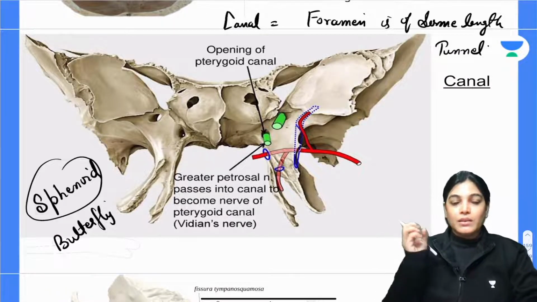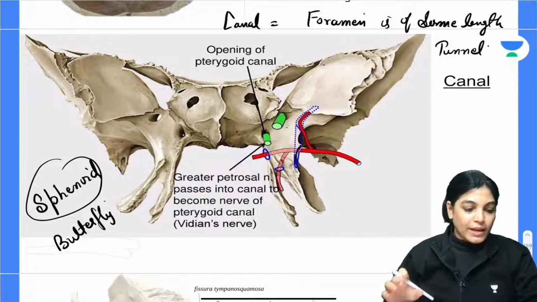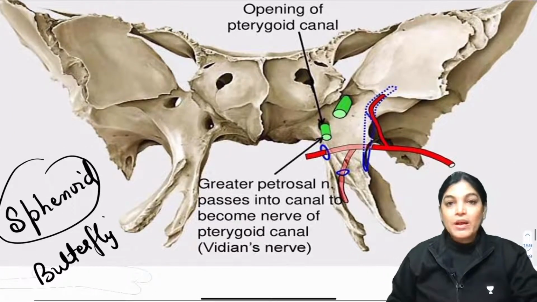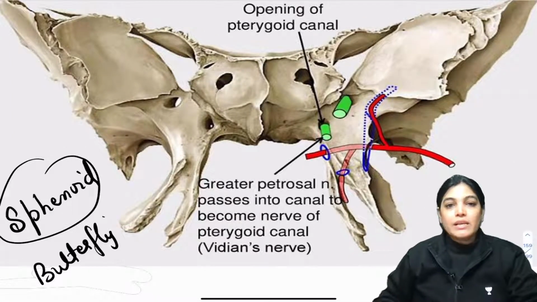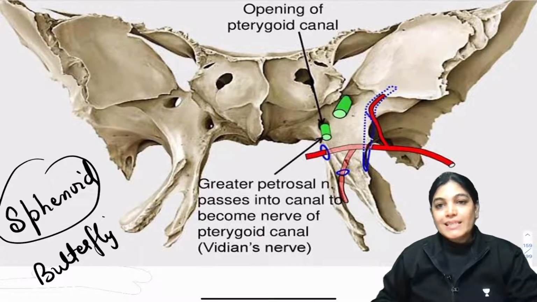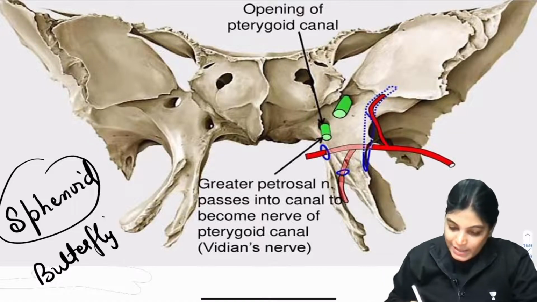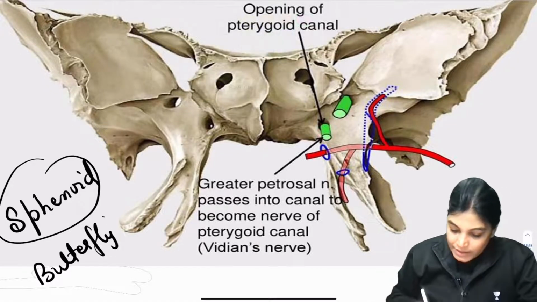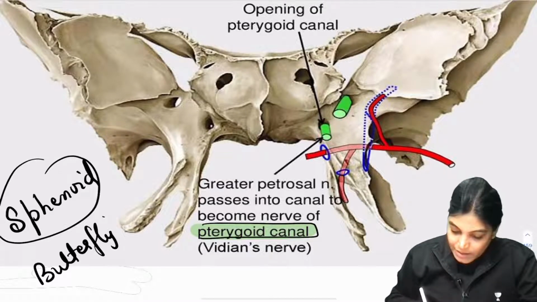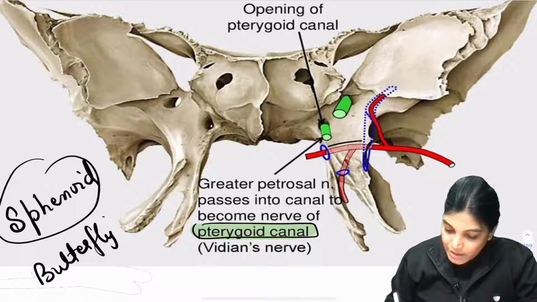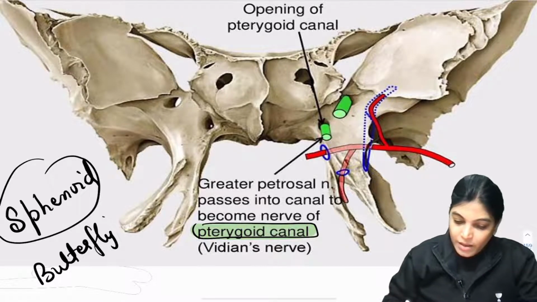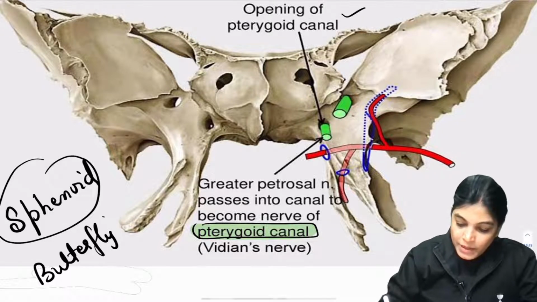If you concentrate on this image, I am enlarging this diagram, and you can see a canal. The greater petrosal nerve is passing into a canal, and this canal is also called the canal for the vidian nerve. What is the name given to it? It is called the pterygoid canal. You can clearly see this red structure traversing the space, and just above it is the opening of the pterygoid canal.